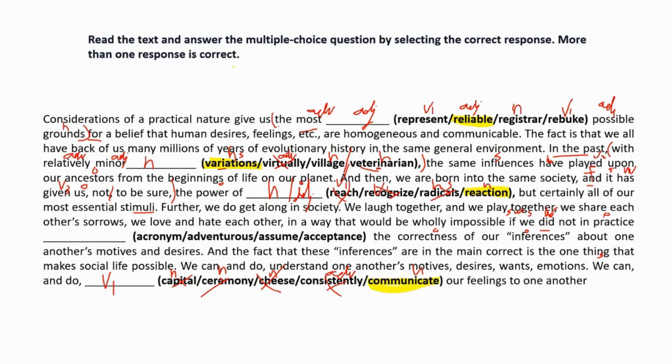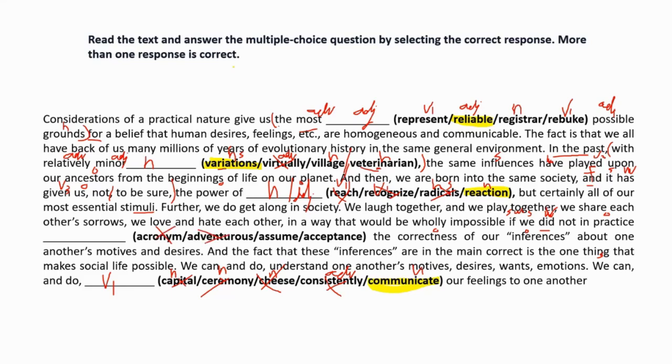We laugh together, we play together, and we share each other's sorrow. We love and hate each other in a way that would be wholly impossible if we did not, in practice, the dash correctness of our interference about one another's motives and desire. Acronym is a short form of something.